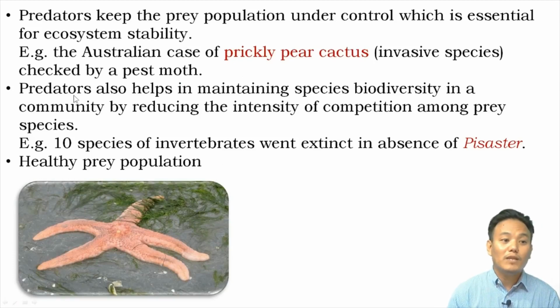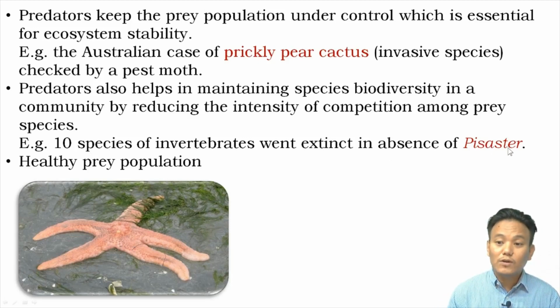And another role played by a predator is that they also help in maintaining species biodiversity in the community. How do they do that? By reducing the intensity of competition among the prey species. If you remove an important predator from an ecosystem, there are many prey populations which the predator can feed upon. These prey populations intensely compete with each other, thereby harming each other and going extinct.